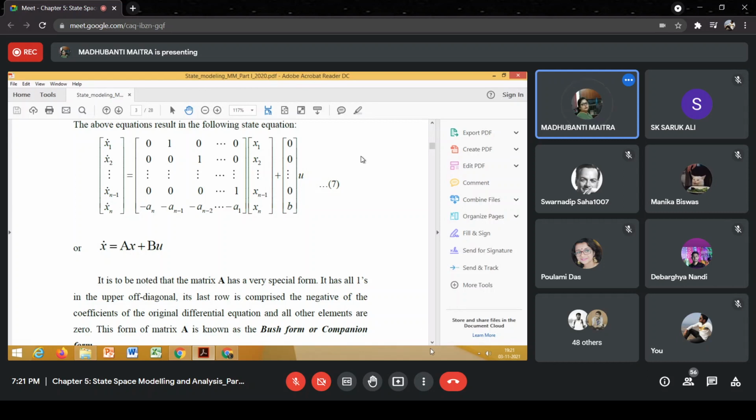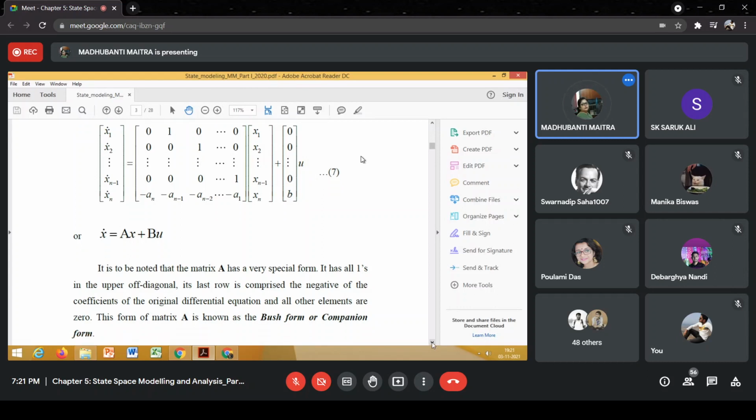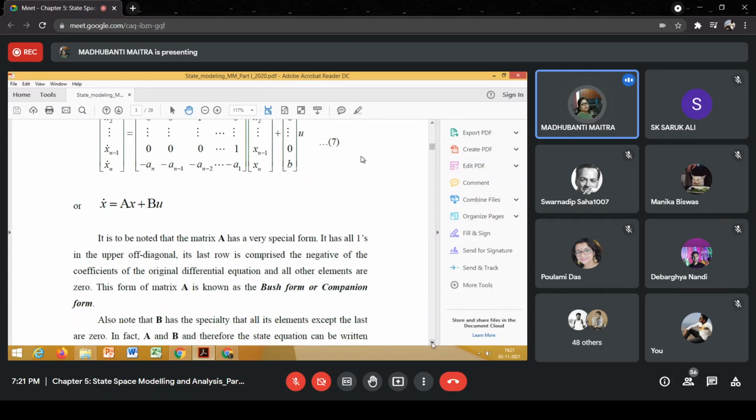This form of the system matrix A is known as Bush form or companion form. So if our system matrix is of this particular form, then we say that the system matrix A is expressed in Bush form or companion form.